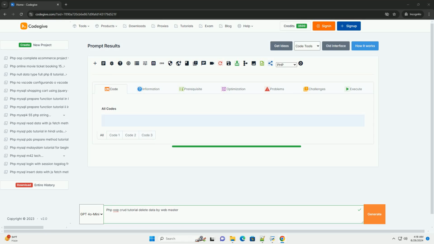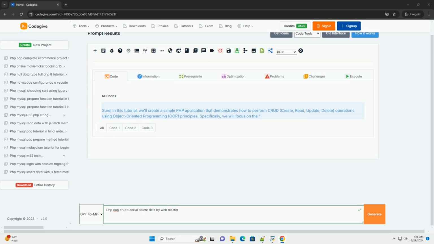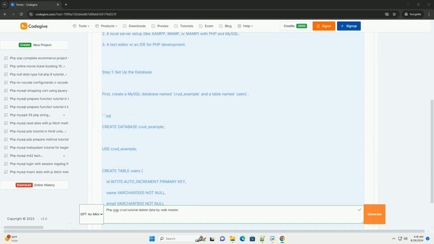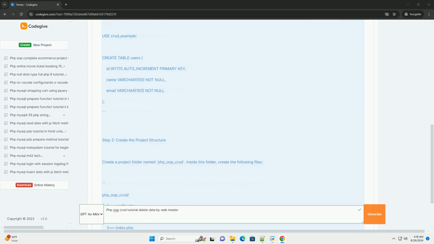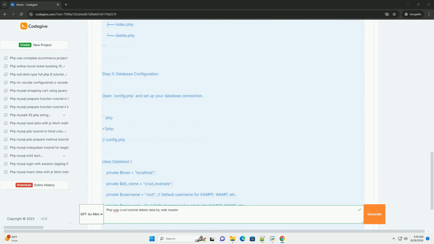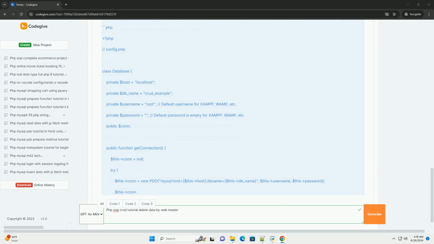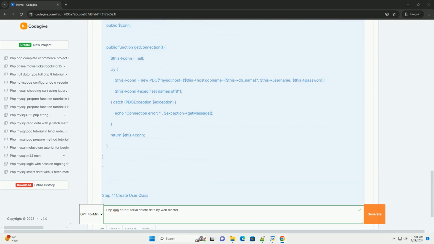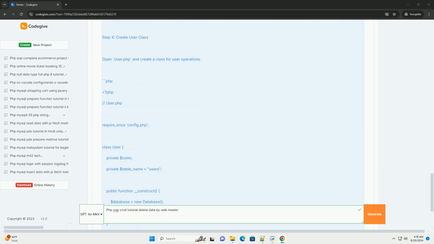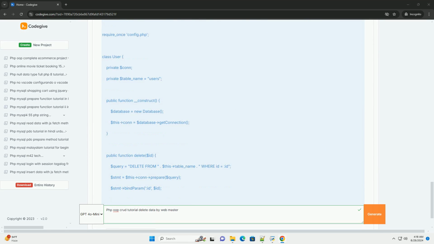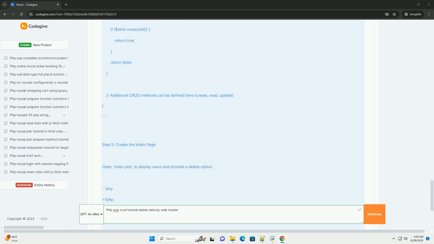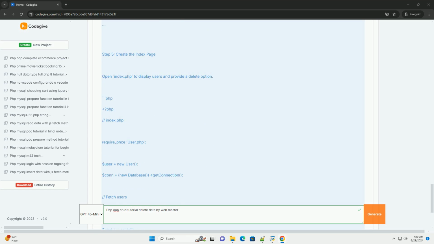In AFP object-oriented programming crud tutorial focused on deleting data, the process typically begins with understanding the structure of the application and the database. The tutorial guides users through creating a class that handles database interactions, ensuring proper encapsulation and reusability of code. To delete data, a method is implemented within the class that accepts an identifier, such as an id, to specify which record to remove.